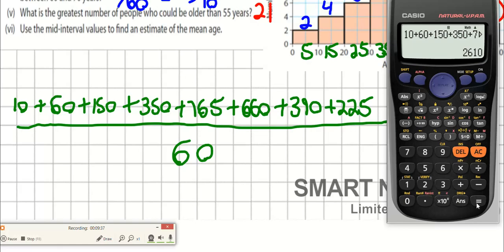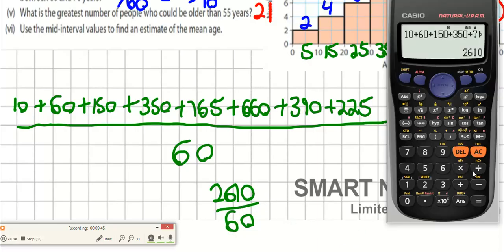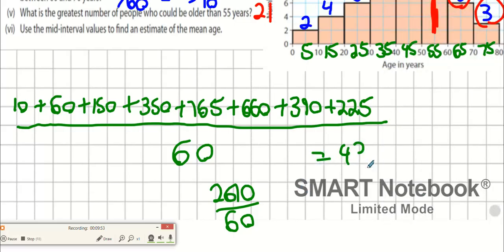You did. You did as well. Right. We are all in agreement. Divide that by 60. Who got 43 and a half years old? That's a good answer, isn't it? Somewhere in the middle age region.